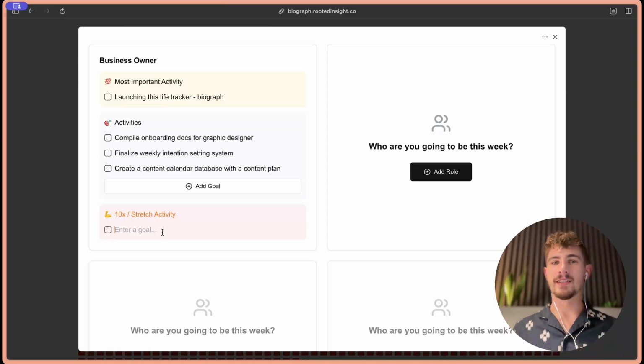The stretch part is just thinking about what's going to push your growth edge. So what's something that you could do this week in this identity that is a little bit challenging for you, but would also be a good growth opportunity and would be valuable? And so for me, this week, let me think about this. Something potentially challenging, but would also push me would be to make a Product Hunt post for the Biograph.